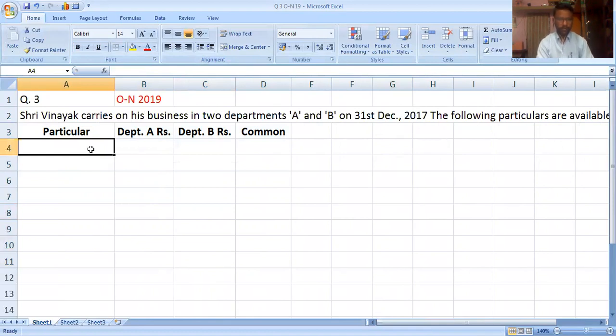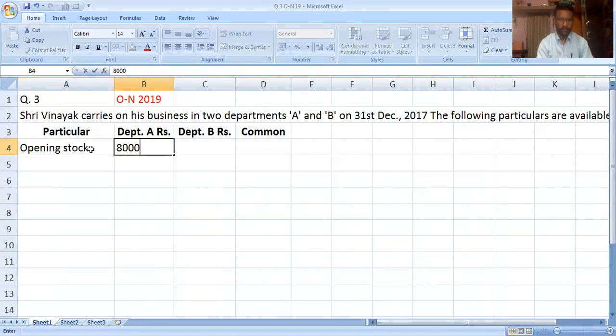First item, opening stock: Department A rupees 8,000, B rupees 12,000, common dash.